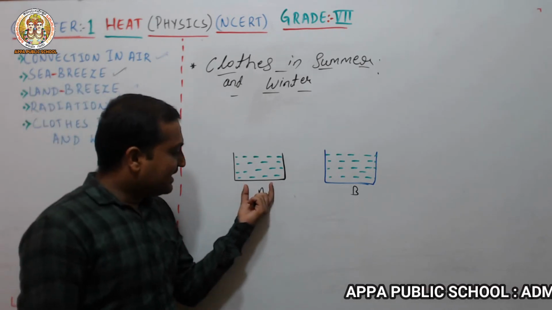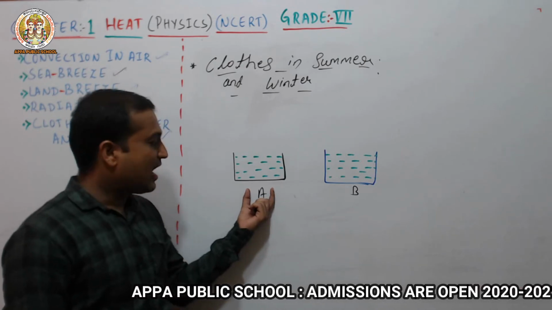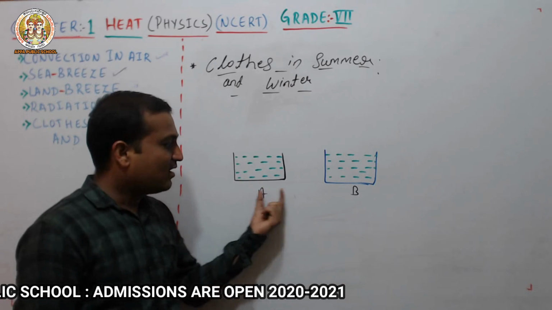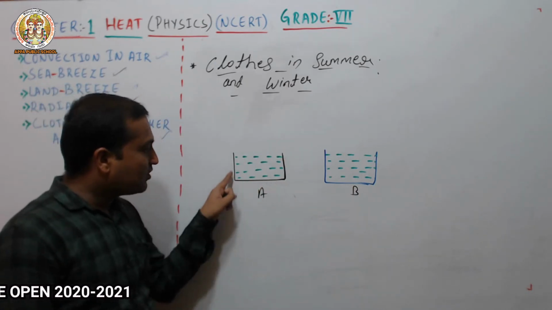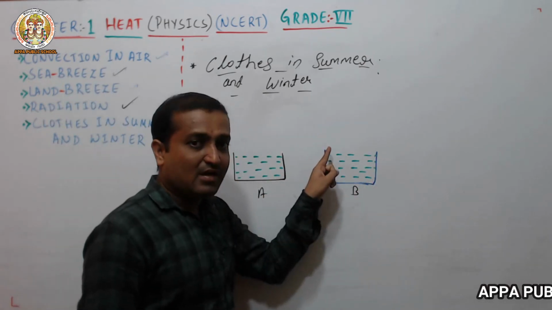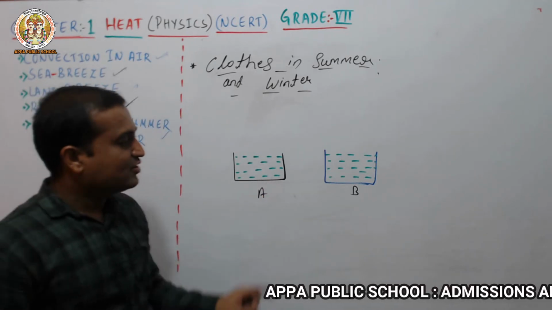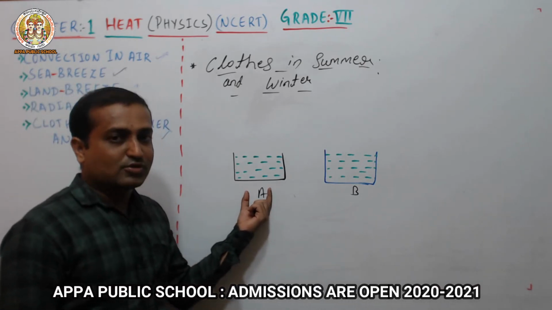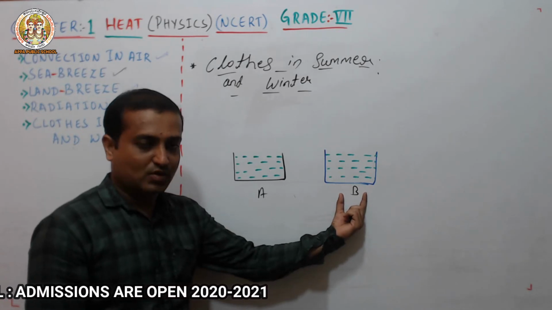In can A you will get more warm water, and more warm water means the temperature is also higher in this can compared to can B. In can A I colored the outer surface black, and in can B I colored it white. So this is the difference, and this activity suggests that dark colors absorb more heat, and light colors reflect the heat. Got it?